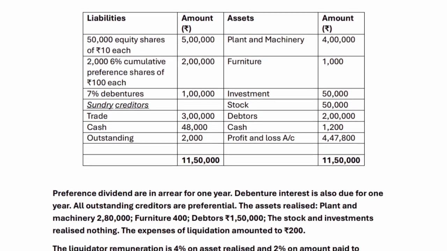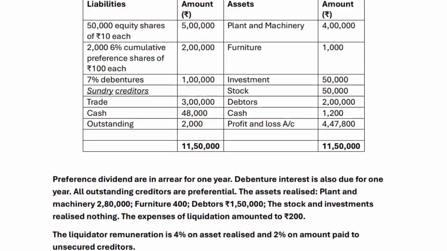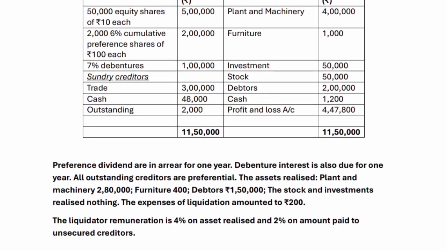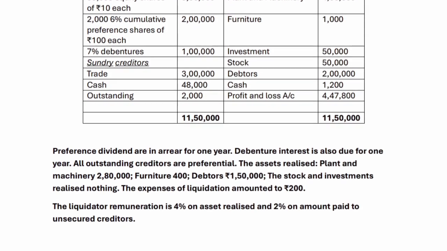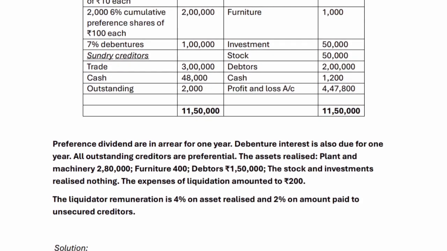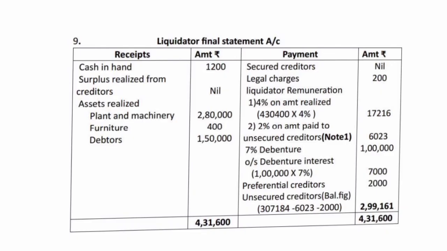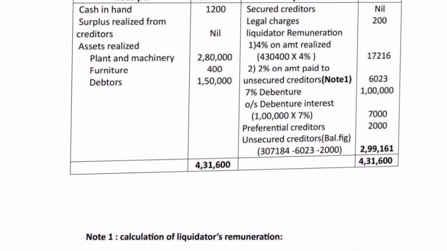The assets realized: plant and machinery 2,80,000, furniture 400, debtors 1,50,000; the stock and investments realized nothing. The expenses of liquidation amounted to 200 rupees. The liquidator's remuneration is 4% on assets realized and 2% on amount paid to unsecured creditors. Solution. Go through the solution provided on the screen.